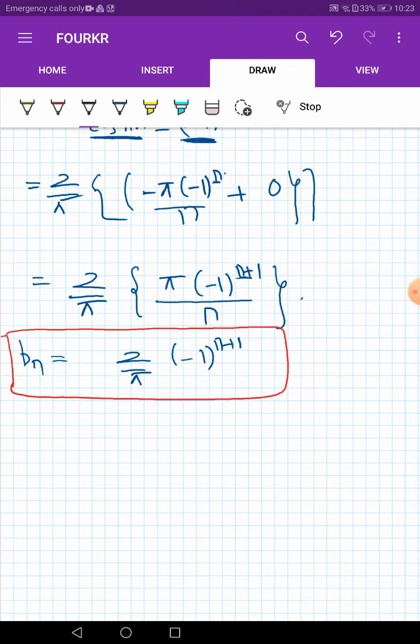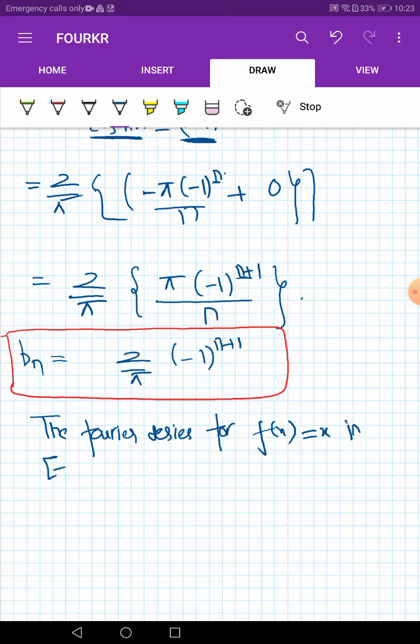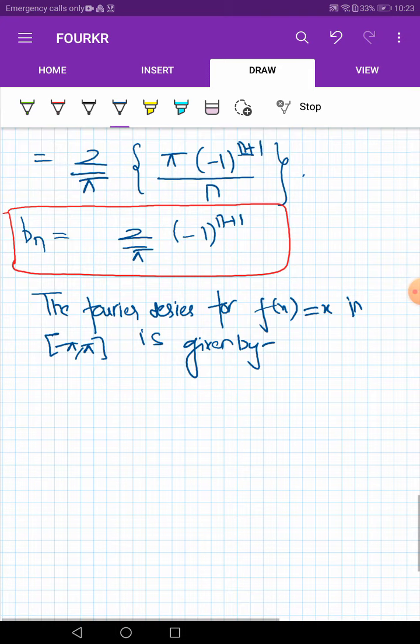Now, in order to find the Fourier series for f of x is equal to x in minus pi to pi, the Fourier series is given by f of x is equal to the summation n is equal to 1 to infinity b n sine n pi x by l.